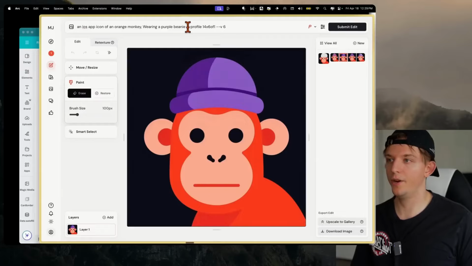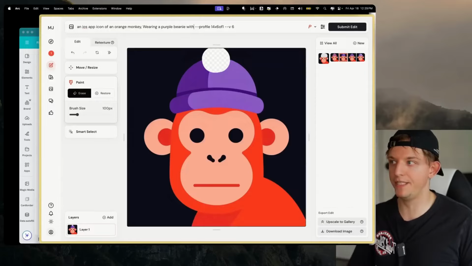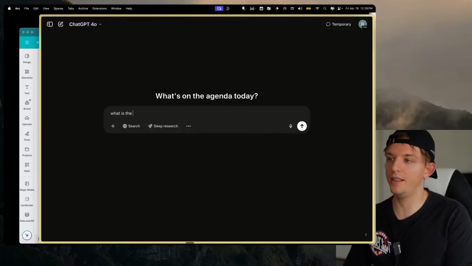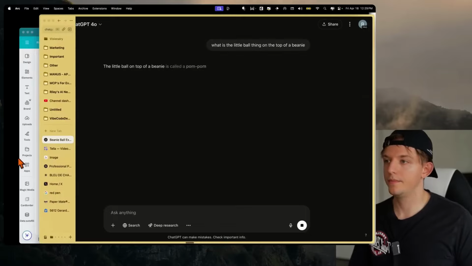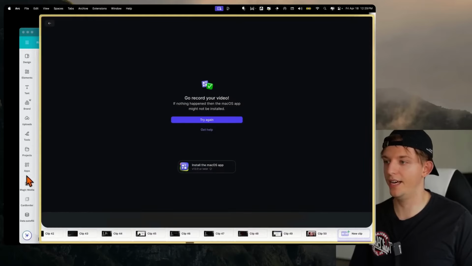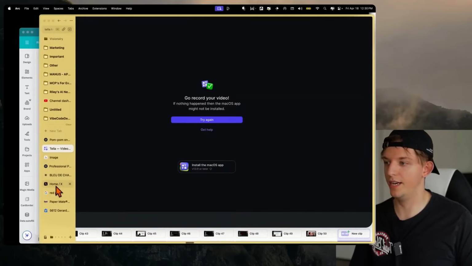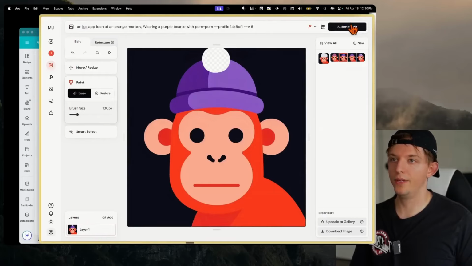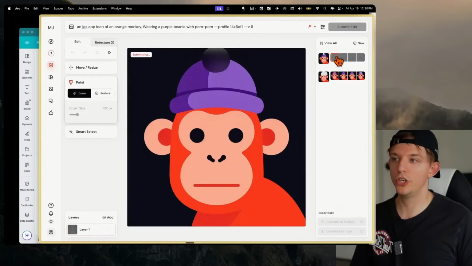And with a purple beanie, now we're gonna go to ChatGPT to go to one of our old use cases, which is a question, right? We go to ChatGPT, what is the little ball thing on the top of a beanie? It's called a pom-pom. Great, I didn't know that. Thought those were what cheerleaders had. We can go back with pom-pom. Now, what we can do is we can submit the edit. So now it should add a little pom-pom thing at the top of the beanie.